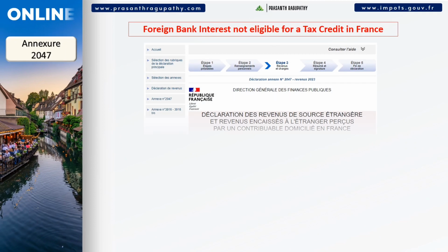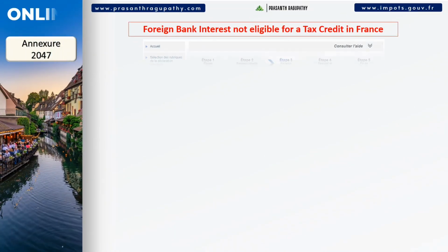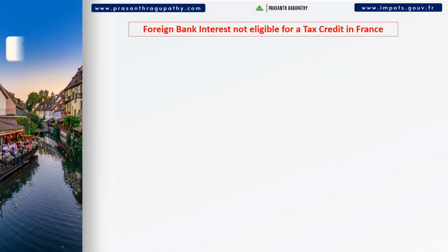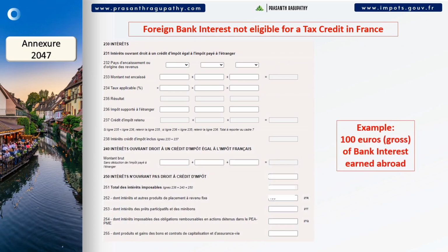Click on it. This is the starting page to declare all the income earned outside France. Click Next. On this page, you must check the box as shown on the screen. If not, you will not see the relevant lines to declare dividends, bank interests, etc. Now, we have come to the actual page to declare the foreign bank interests from lines 230 to 252.